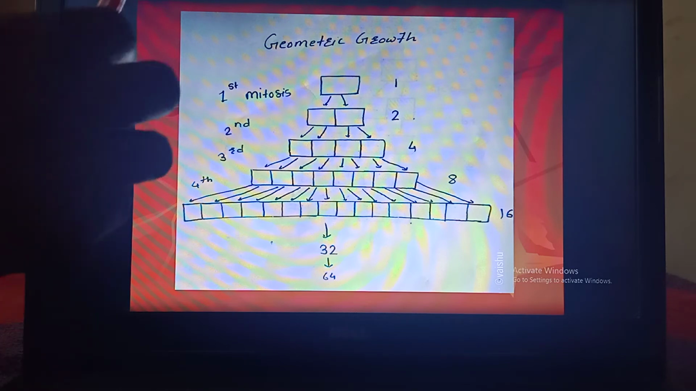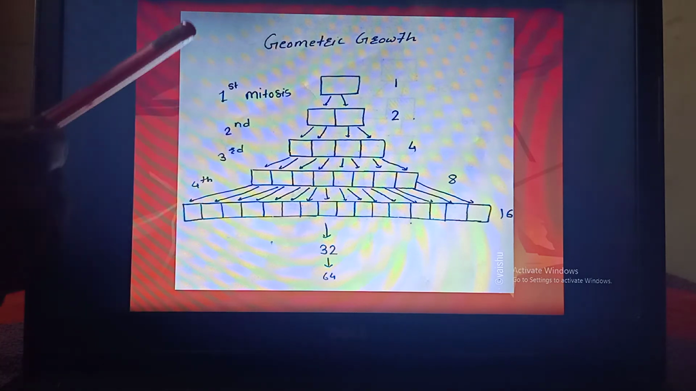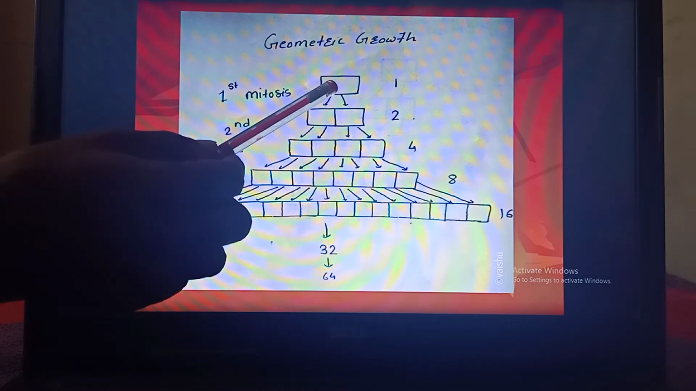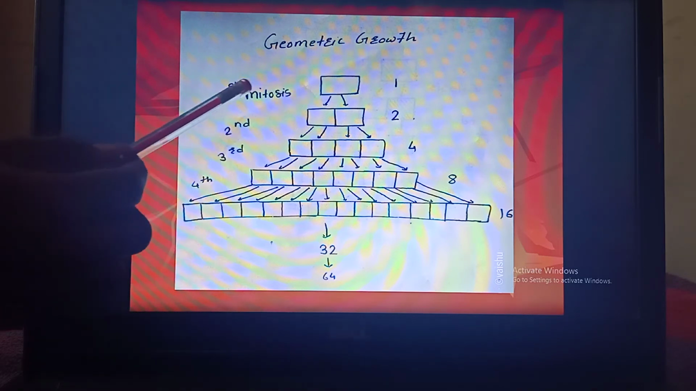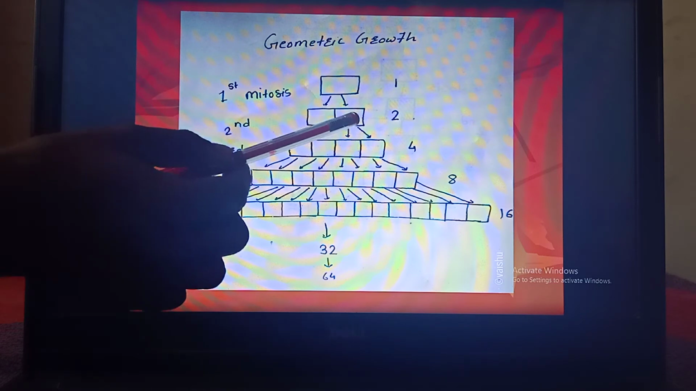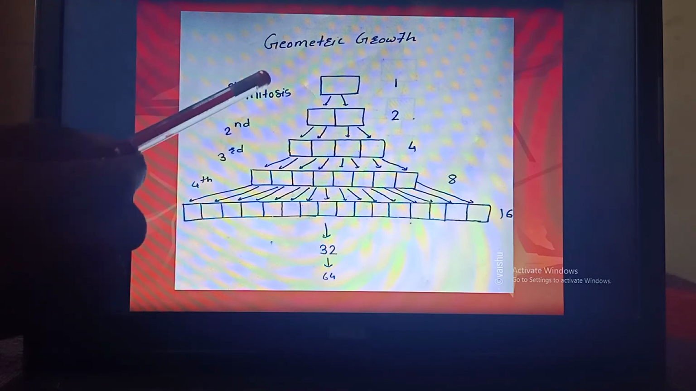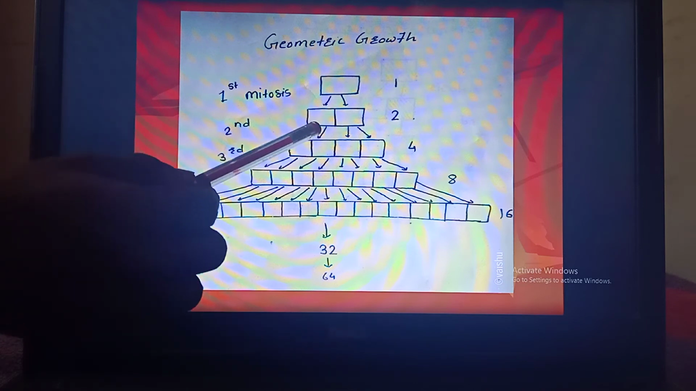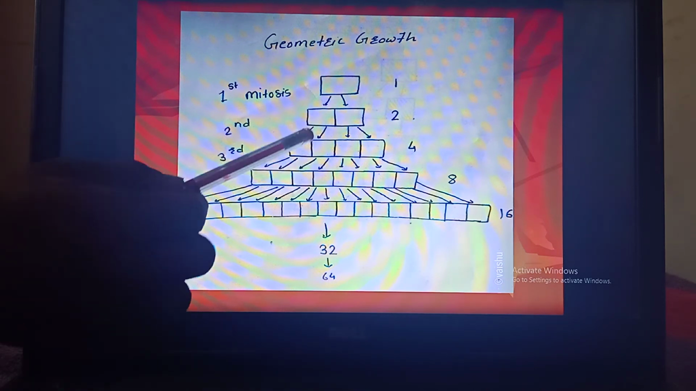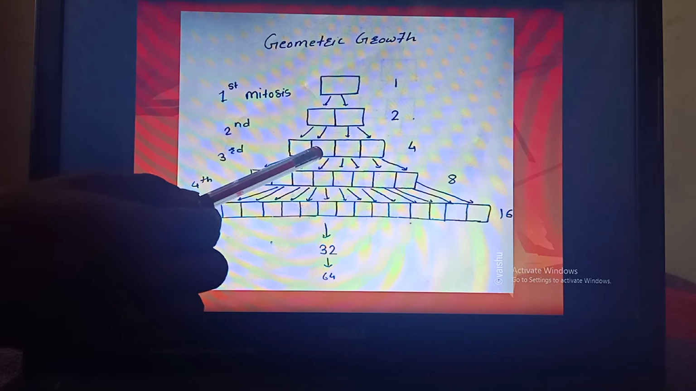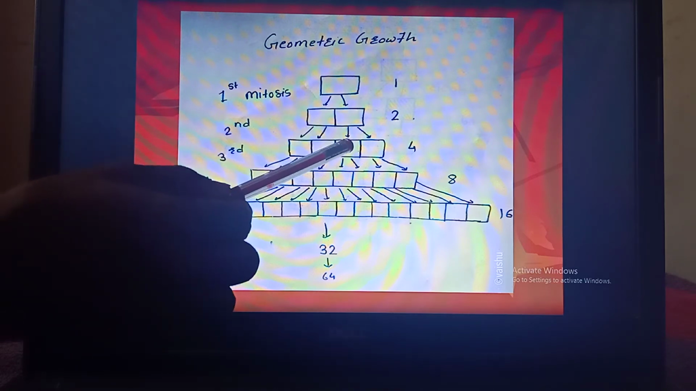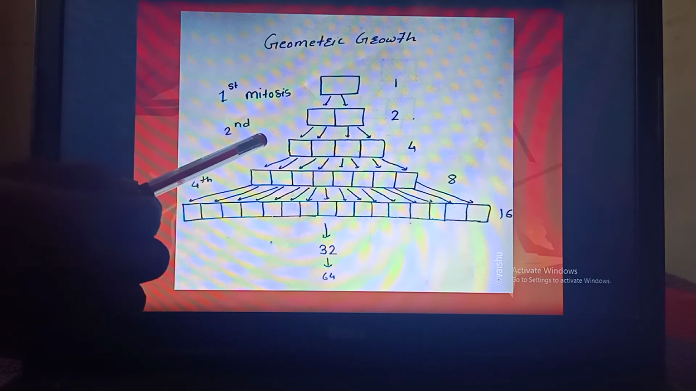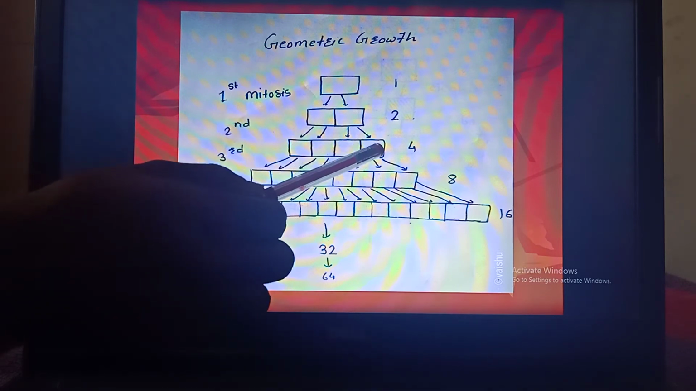Suppose the plant shows geometric growth. Then what happens? Here there is a meristematic cell, a dividing cell. It divides by mitosis to form two daughter cells. But in this pattern, both the daughter cells take part in the next division. So from this cell, two daughter cells are formed, and from this cell, two daughter cells are formed. That means at the end of this division, four daughter cells are formed.